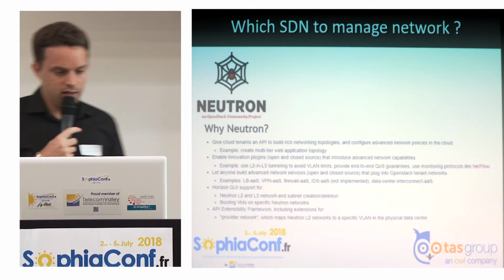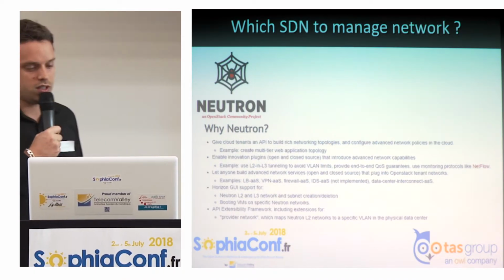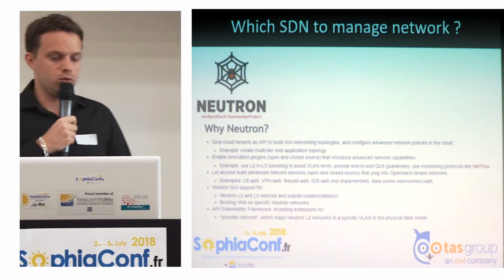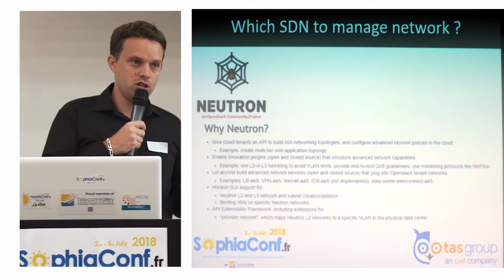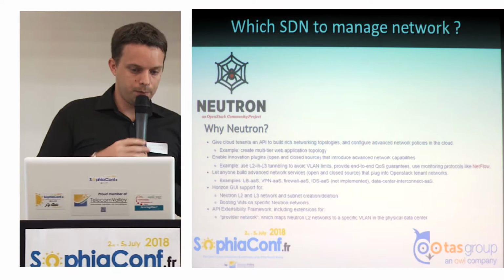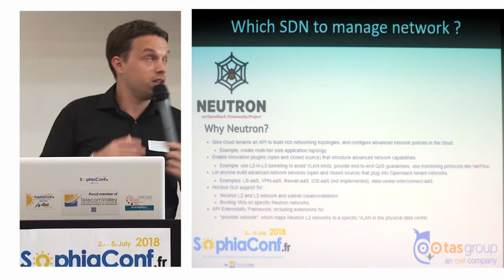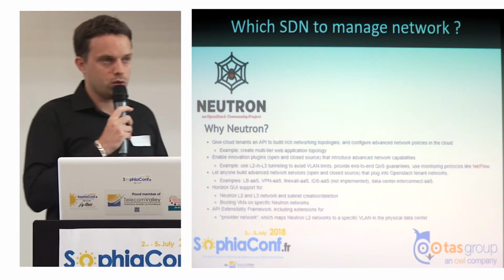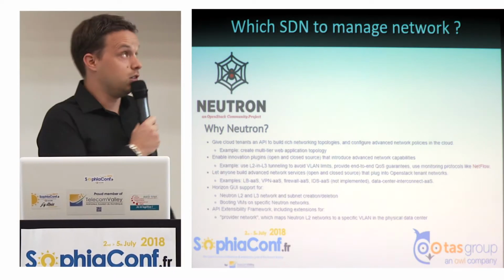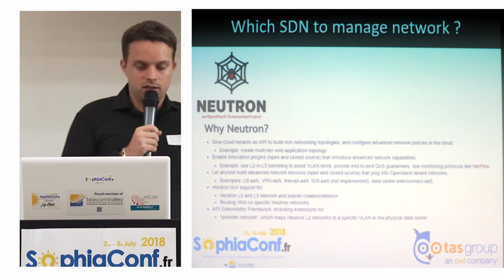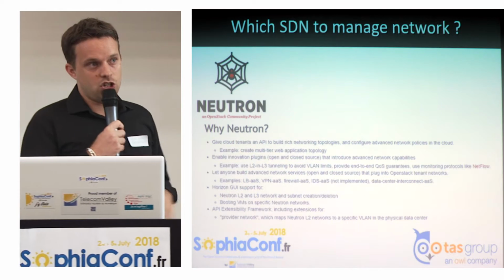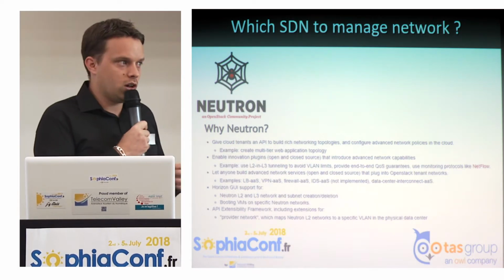So okay, the last one is the software-defined network. So we have the computes to deploy our VMs. We have the storage. Now we need the network to manage our VMs. So I'll show you Neutron, the module in OpenStack to manage the network. The advantage is that it's a module integrated into OpenStack that can manage every network as a service.